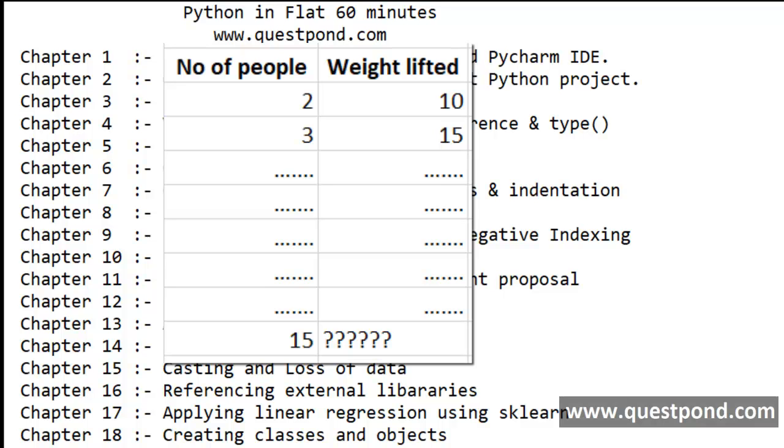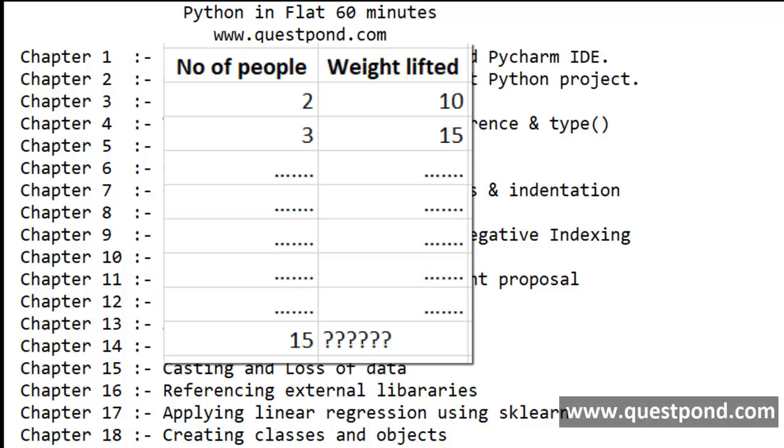So I want to go and train this. I want to take this data and I want to train the machine, and then I want to give the input of the number of people, and the machine should answer as per the history, as per how it has got trained. It will answer me saying that this much weight can be lifted. So let us try to achieve this small project. Let us try to execute this small project, right?